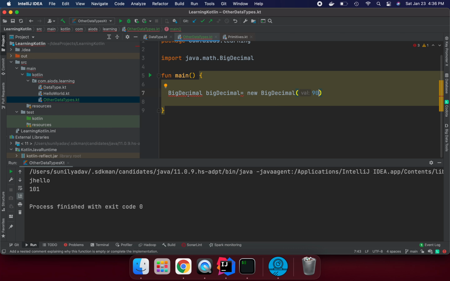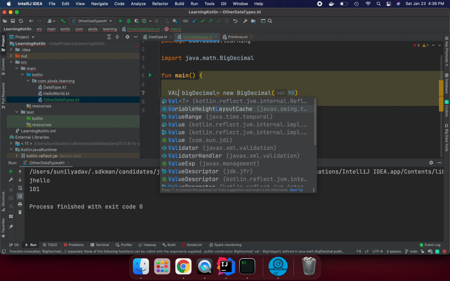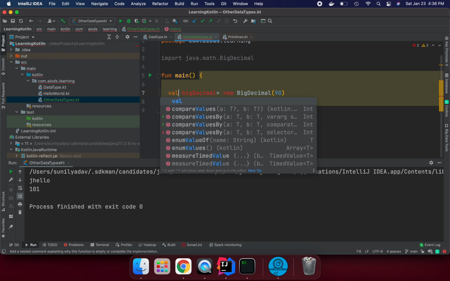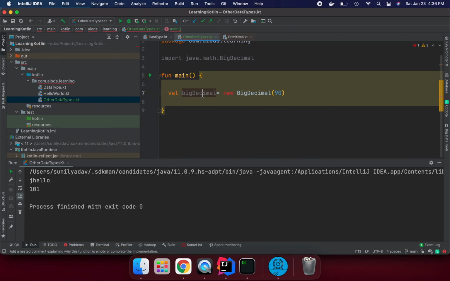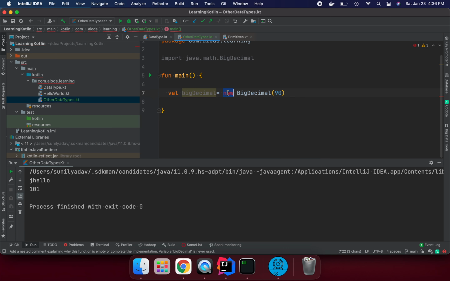But this is not a Java program we are writing here. We are writing Kotlin. So how do we generally do it here? We say val, which means an immutable variable, and I'm giving this variable a name. And if you see the new keyword, we don't need to instantiate the class with new in Kotlin. By default you don't need it, so we can remove this new, and now this big decimal class is created.